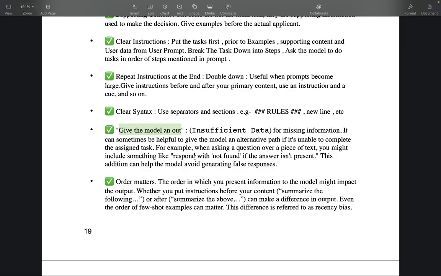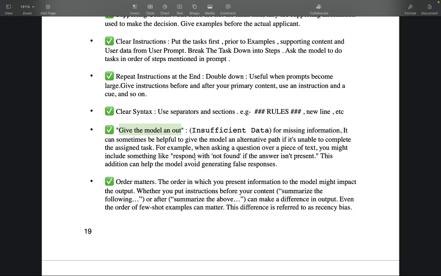This addition can help the model avoid generating a false response. So you can say, if you are not able to understand the rule or the information is missing, don't approve, instead reject the application and return the reason as insufficient data.